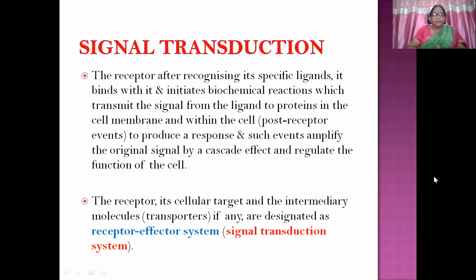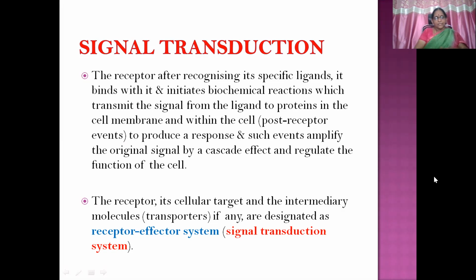The receptor, after recognizing its specific ligands, binds with it and initiates biochemical reactions which transmit the signal from the ligand to proteins in the cell membrane and within the cell. These are the post-receptor events to produce a pharmacological response. Such events amplify the original signal by a cascade effect and regulate the function of the cell, producing a cascade of events with signal amplification.